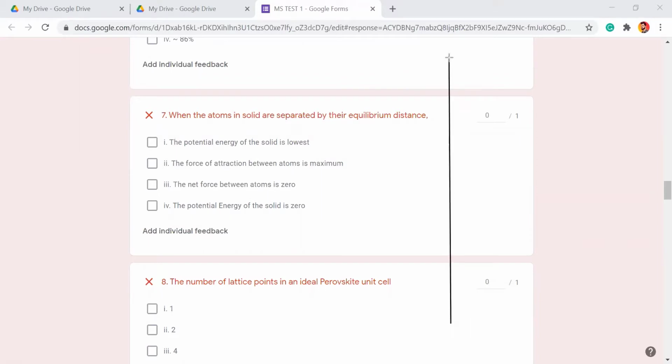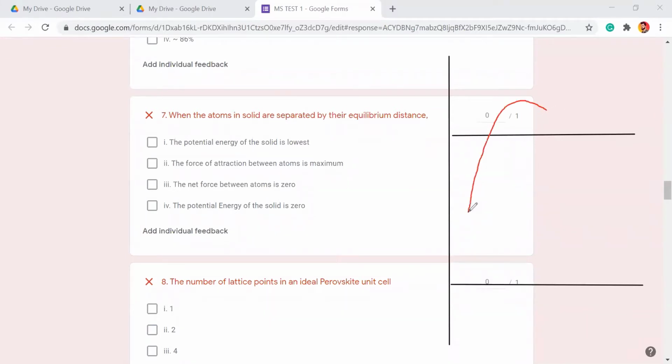So let's say this is my plot. I am going with the red color for force, because force is always red. Your force is going to be something like this. We have just seen it, right? This slope is called what? The slope is called what?